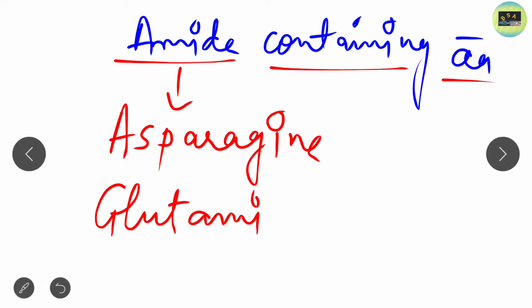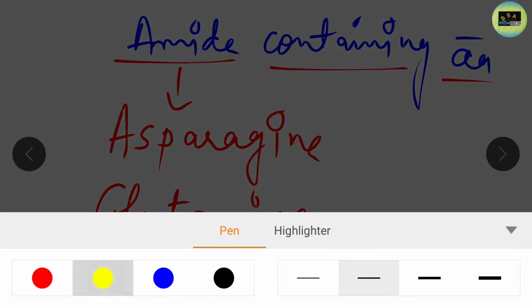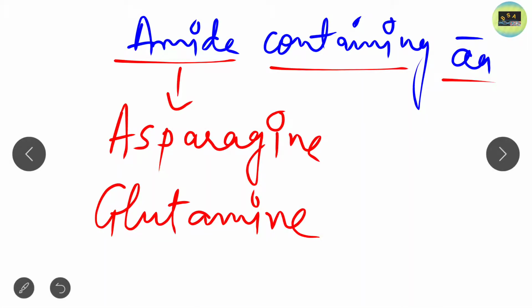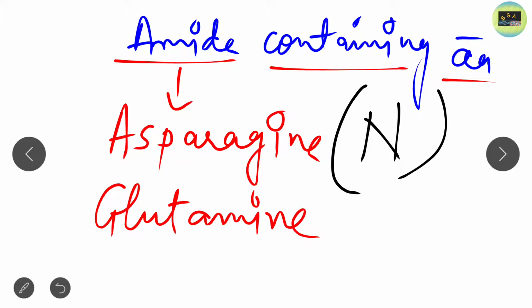Glutamine. Here the single letter code for asparagine and glutamine is somewhat different, so you have to remember. The single letter code for asparagine is N, and the single letter code for glutamine is Q. You have to remember these two.